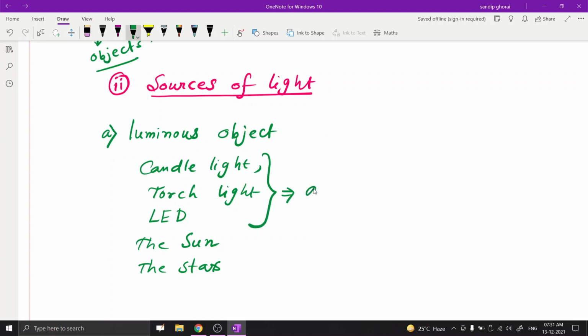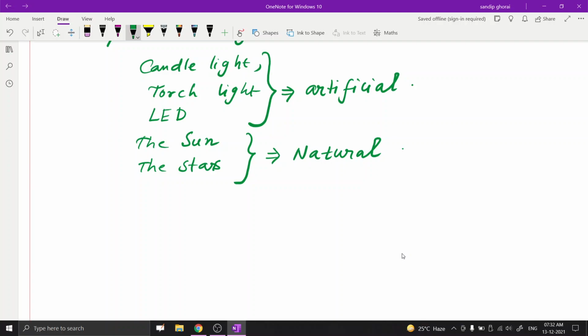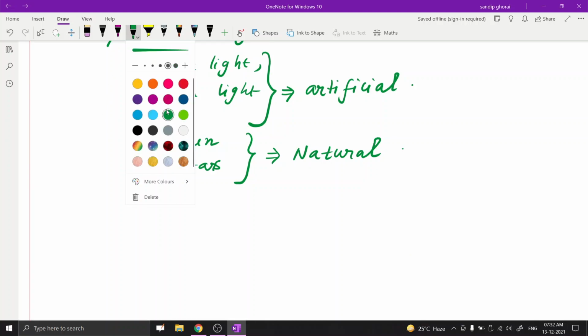We can show that these are artificial luminous objects, and the last two are actually natural. So we can say these are the natural sources of light. Understand?